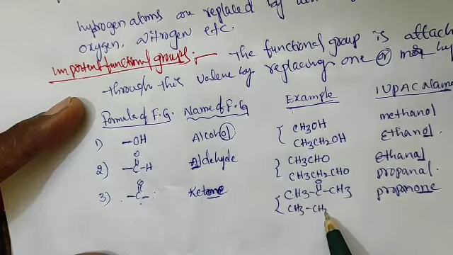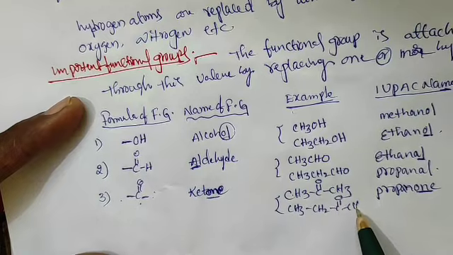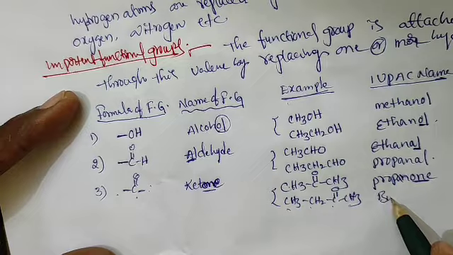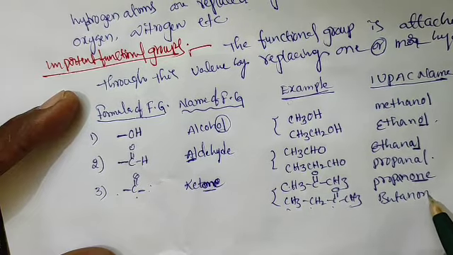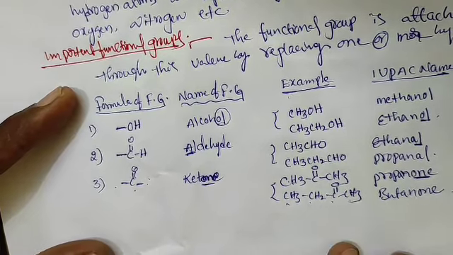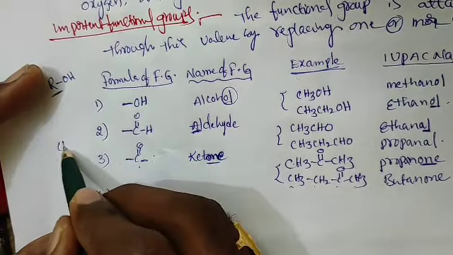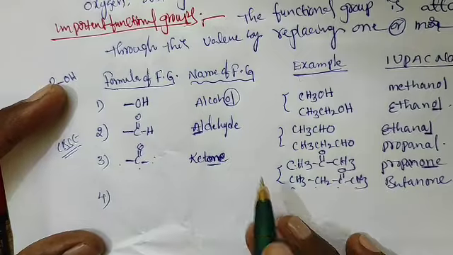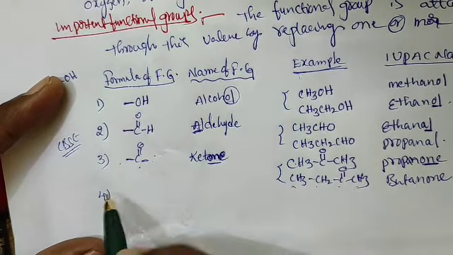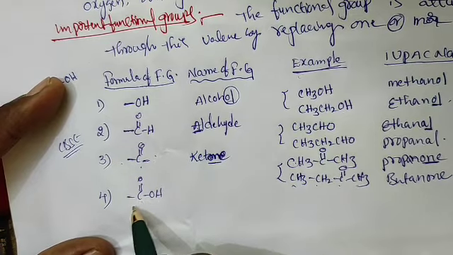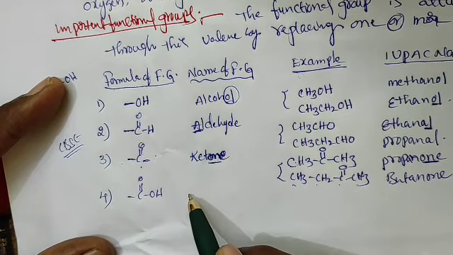CH3 CH2 C double bond O CH3. 1, 2, 3, 4 carbons, so butanone; the IUPAC name will come. Next, fourth, in CBSE 10th standard, alcohol, aldehyde, ketone, carboxylic acid are given: C double bond O OH, or COOH, like